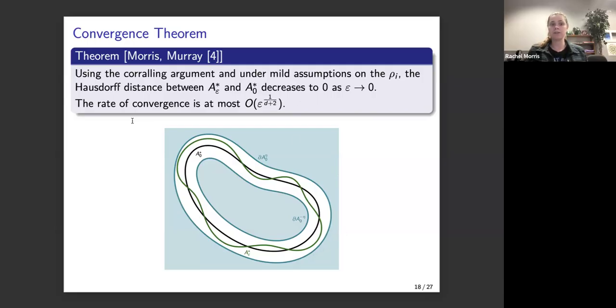And so the result that we were able to show is that using the corralling argument and under those mild assumptions, the Hausdorff distance between A epsilon star and A0 star will decrease to 0 as epsilon goes to 0. And we're able to show that that convergence rate is at most big O of epsilon to the 1 over d plus 2. I do want to note this is not expected to be the optimal rate of convergence. We would expect it to look more like big O epsilon. And that's something that we're definitely thinking about showing in future work.